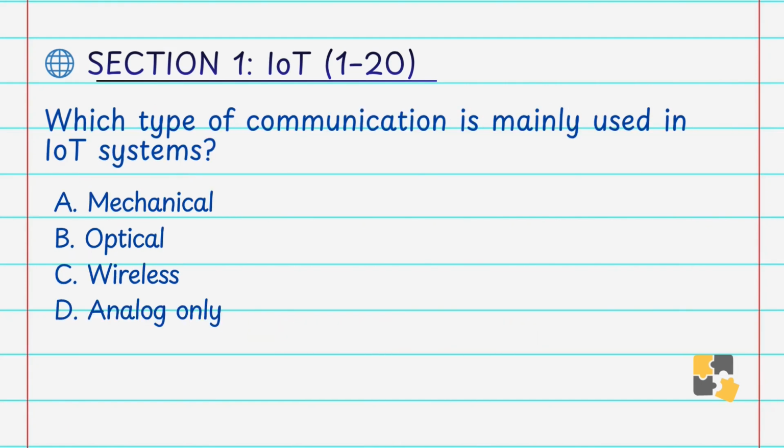Which type of communication is mainly used in an IoT system? A. Mechanical, B. Optical, C. Wireless, D. Analog only. Answer is C. Wireless. IoT systems primarily rely on wireless communication technologies such as Wi-Fi, Bluetooth, Zigbee, and LoRa. These technologies allow devices to communicate without physical cables, making them flexible and scalable. That's why our answer is C, wireless.